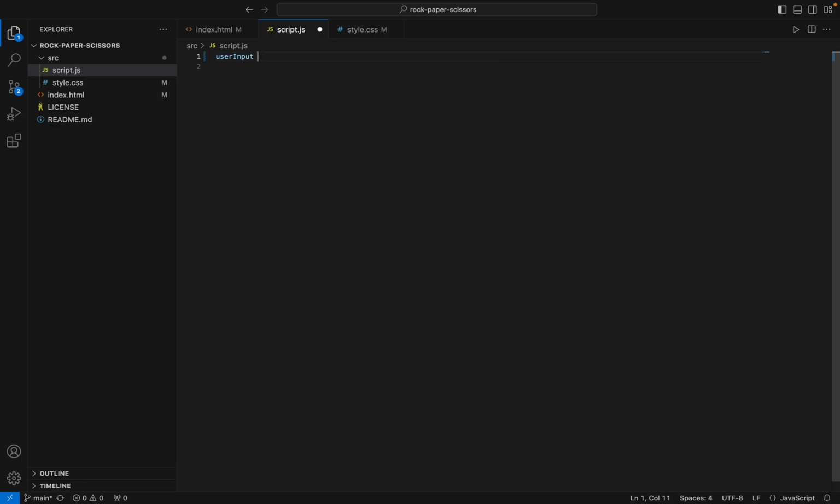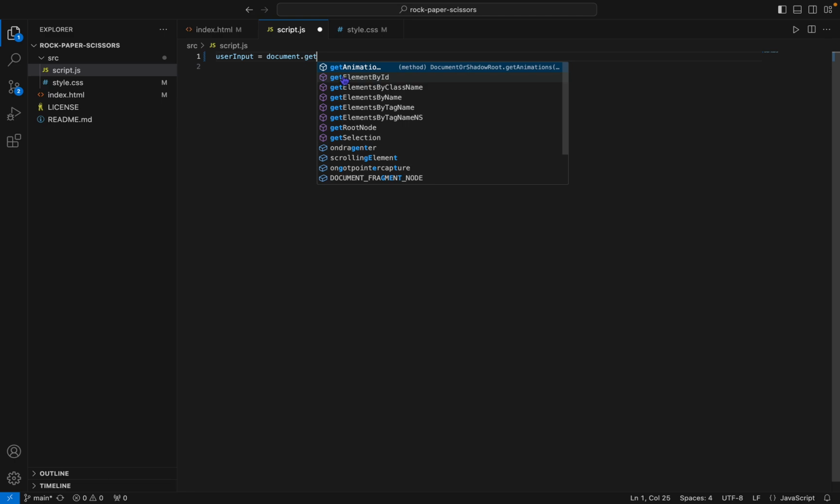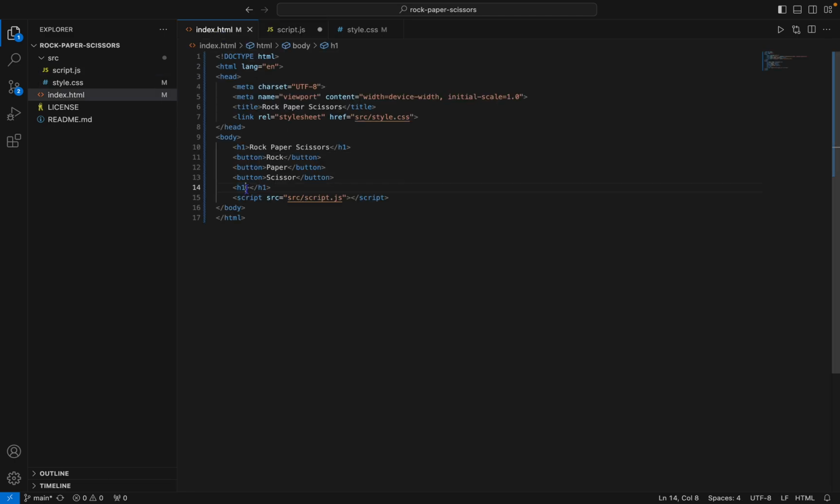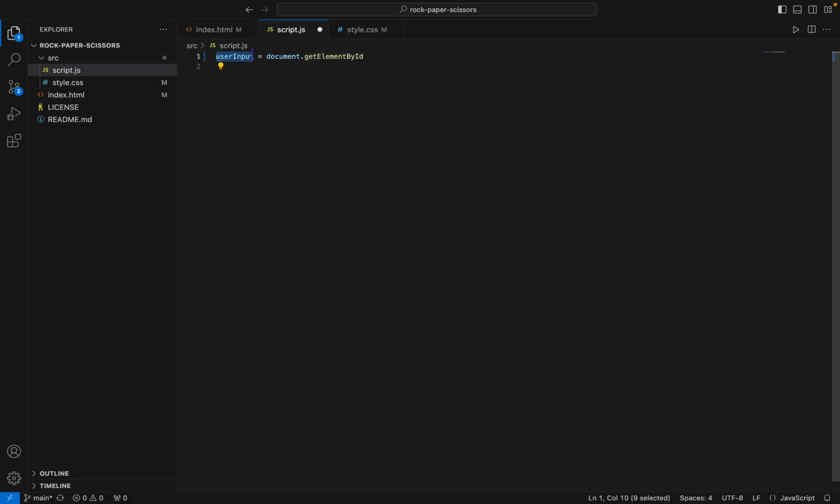User input equals document dot get element by id, and let's add id to this, id of user input. So the id and the variable name does not need to be the same.